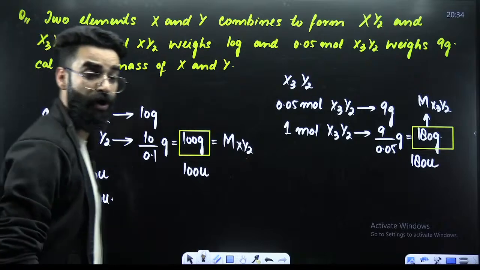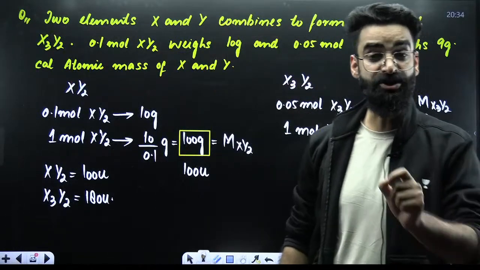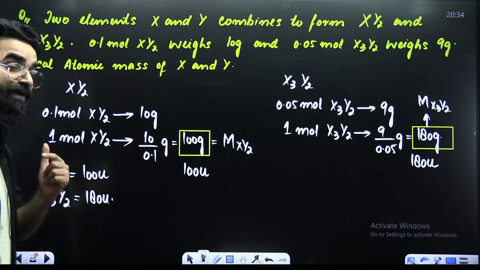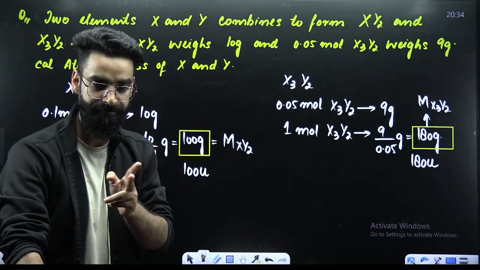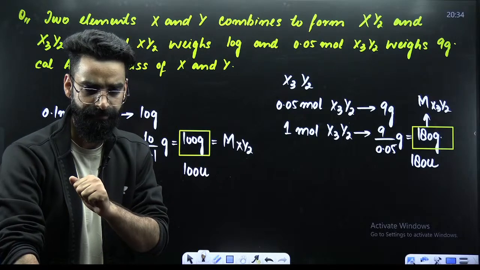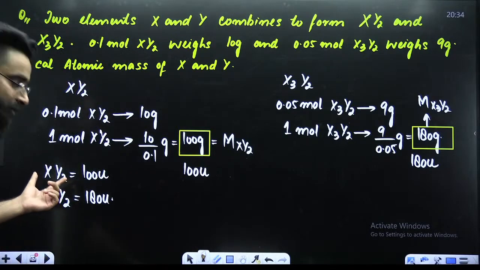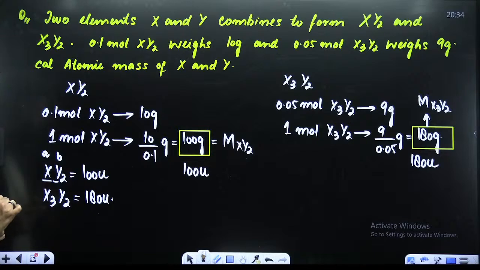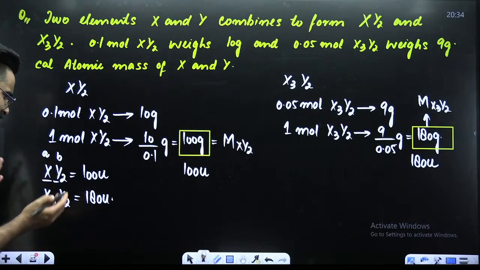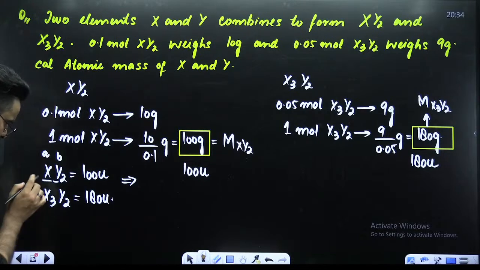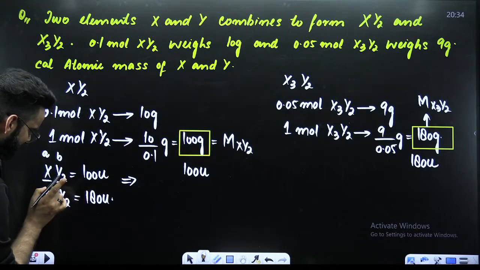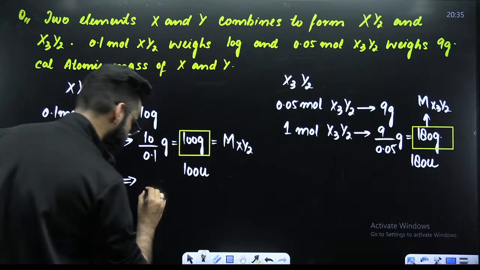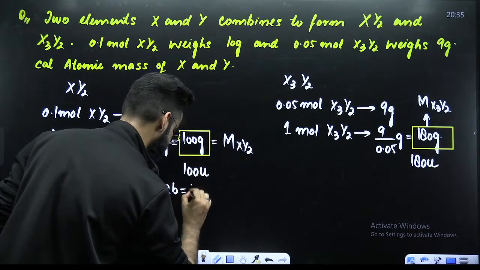Now, since you got the molecular masses of these compounds, think logically again: how do we define the molecular mass? Sum of atomic masses. Let the atomic mass of element X be A, and the atomic mass of element Y be B. Now, the molecular mass of XY2 is 100, and molecular mass is the sum of atomic masses. The atomic mass of X is A, so the equation becomes A plus B multiplied by 2, which is A plus 2B. So A plus 2B is equal to 100.